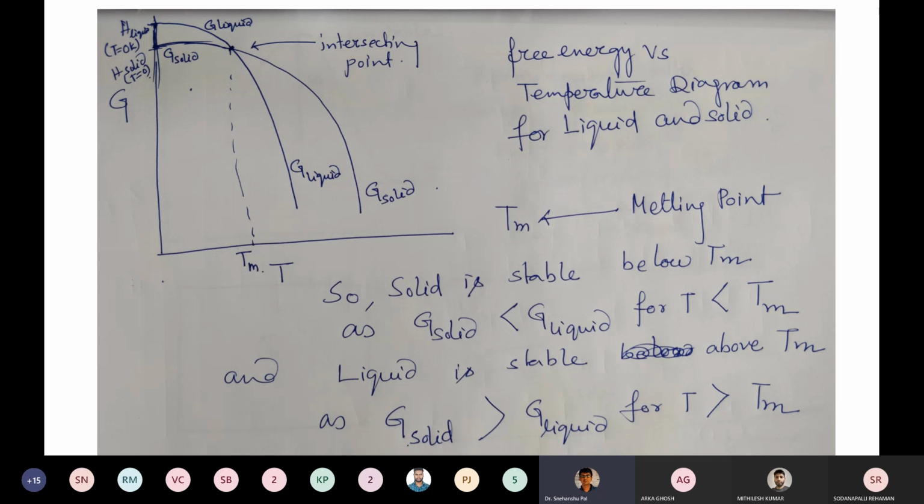If you are going beyond the melting point, then you find that liquid is stable above Tm, as G solid is greater than G liquid, because now the G solid is higher than G liquid if you are going above the melting point. So in this way, the Gibbs free energy represents the stability criterion for the liquid and solid state of a pure metal. That is the example I have taken.